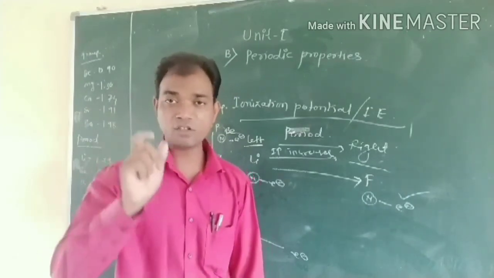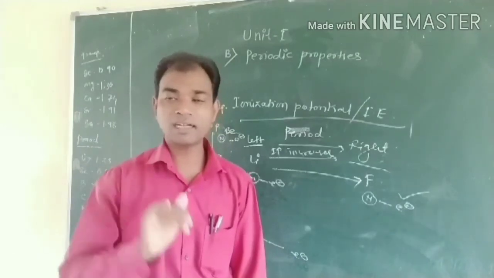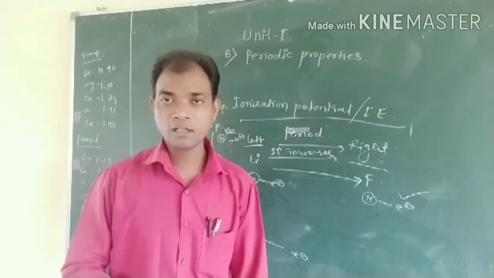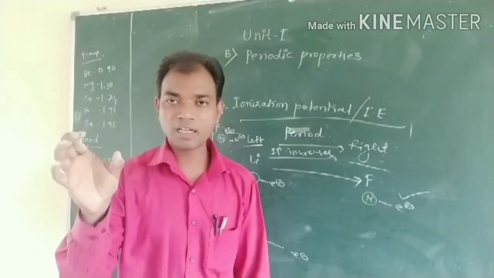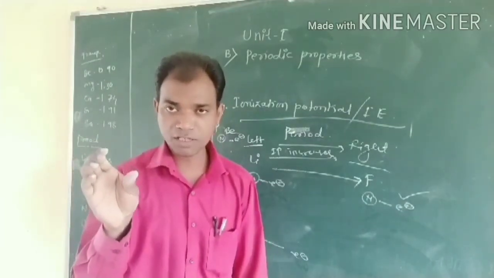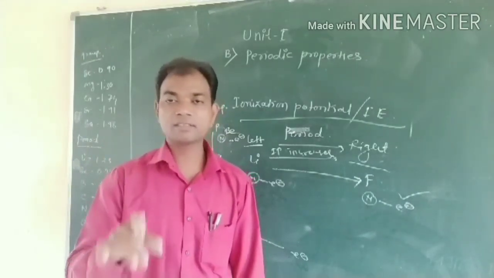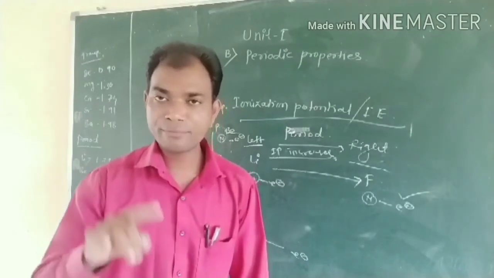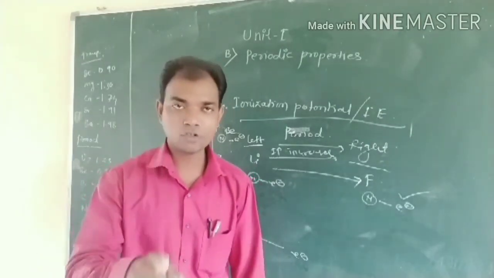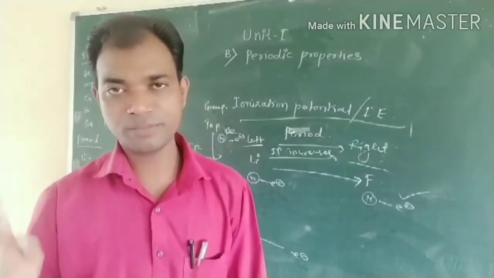That means the nuclear charge goes on increasing. So the nucleus and electron attraction goes on increasing and the size of the atom decreases. When we move from left to right in a period, the size of the atom decreases due to the nuclear force of attraction.